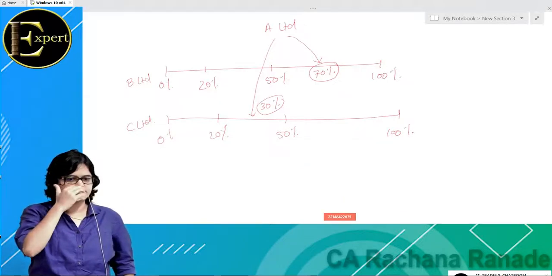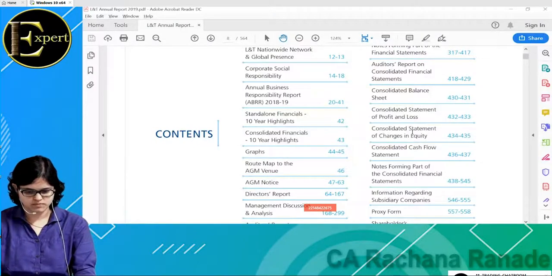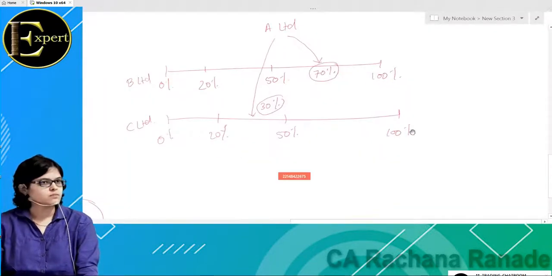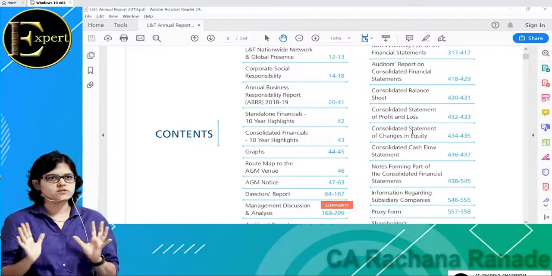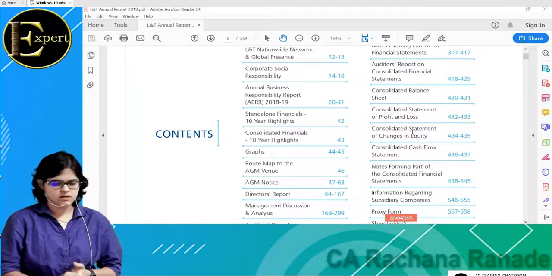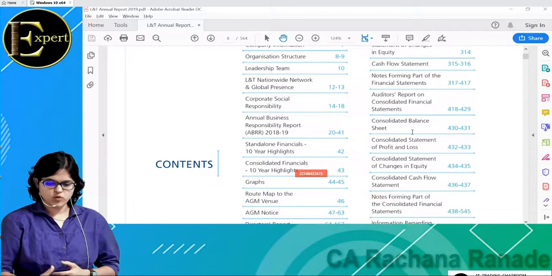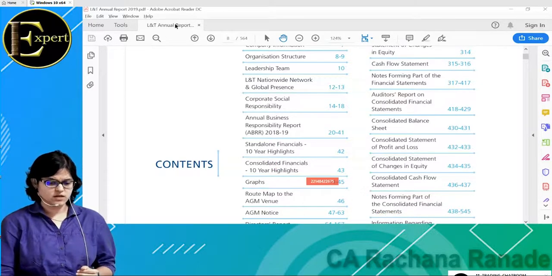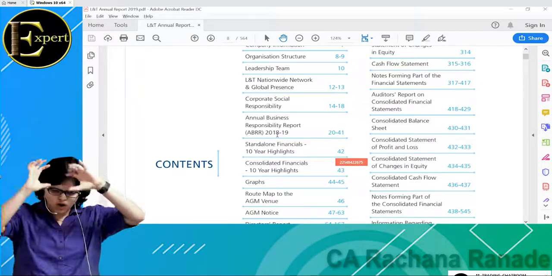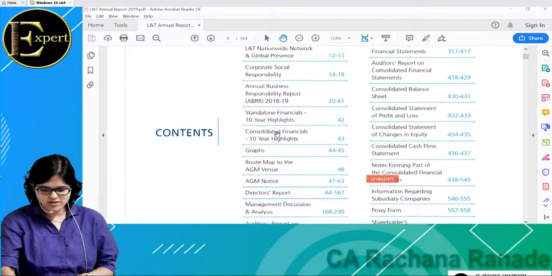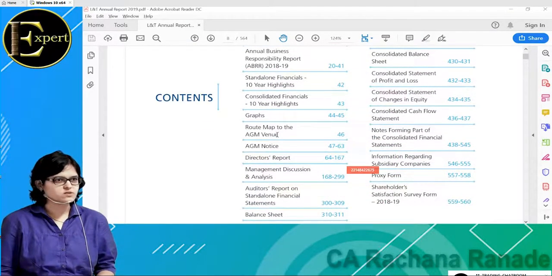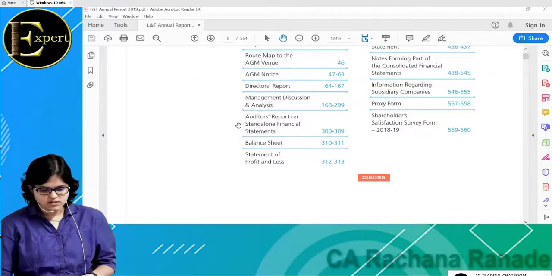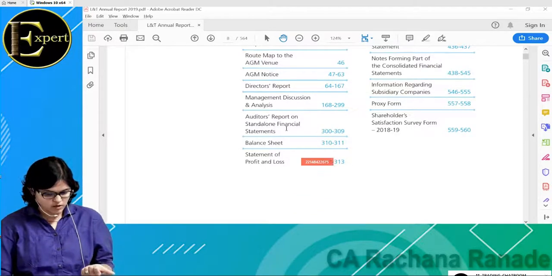So I hope this concept is absolutely clear. Because when we do fundamental analysis, the first thing is the document we discussed, the annual report, which has a lot of information about the company. But if we don't understand the meaning of it, it makes no sense. So that is what we are trying to understand first. We have discussed what a standalone financial statement is. It has the standalone balance sheet, P&L, statement of changes in equity, cash flow statement, and notes to accounts. Out of these 5, we know only 2 statements' meaning.